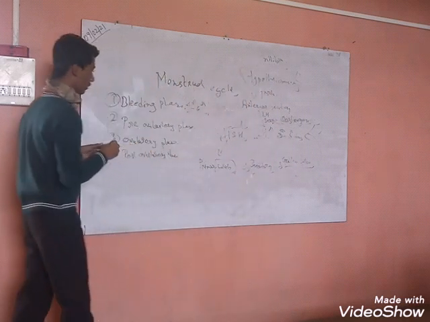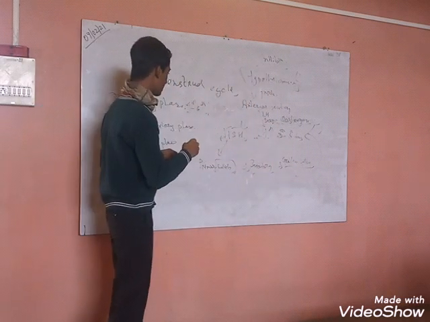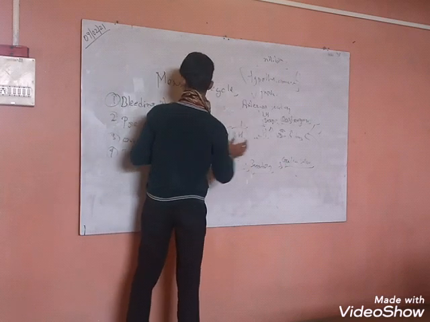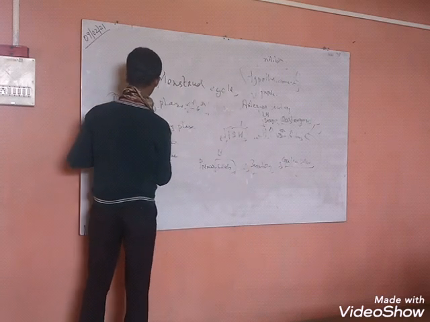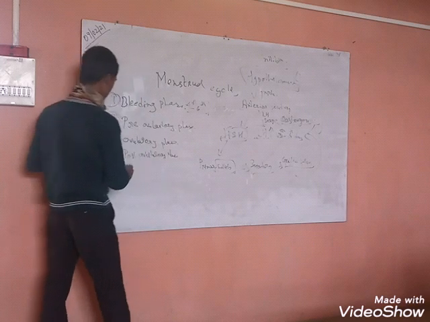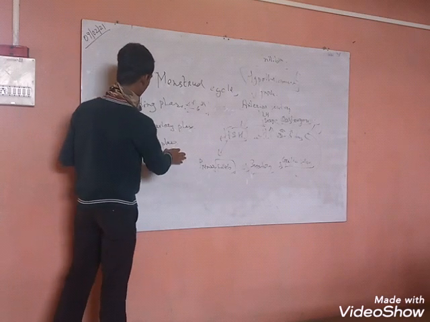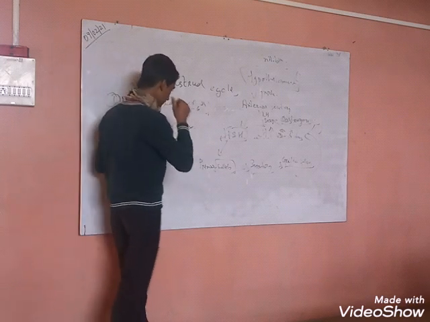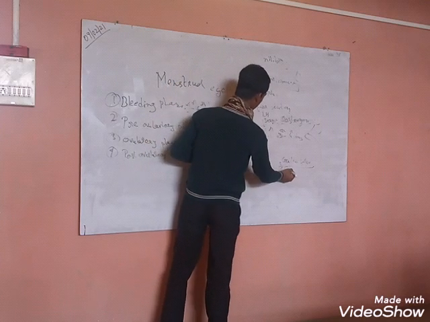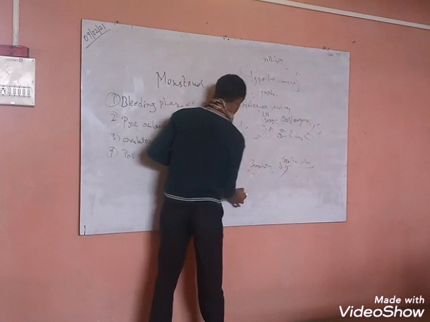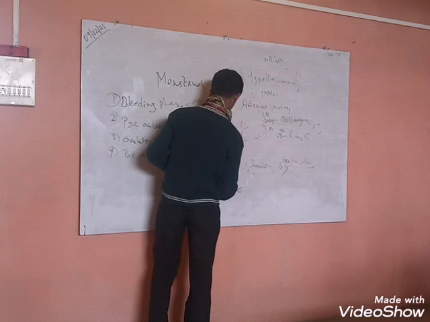This phase is known as the pre-ovulatory phase. The next is the ovulatory phase, or we can say ovulation. So what does this graafian follicle do? This graafian follicle produces ova.